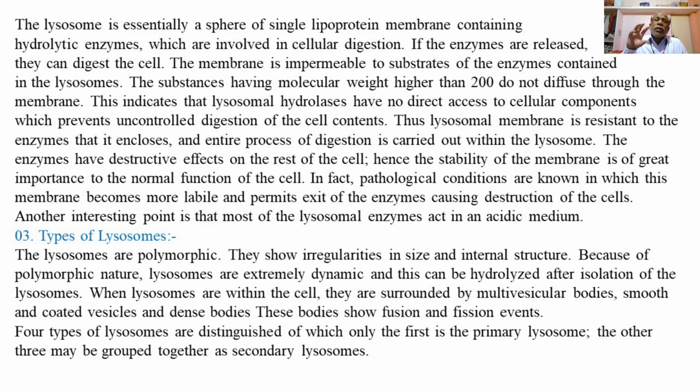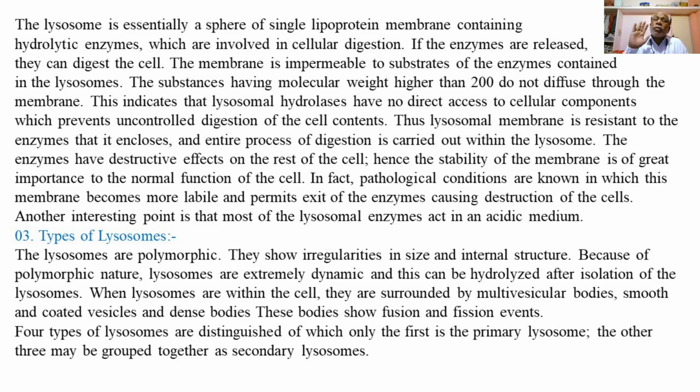Polymorphic means they change from time to time. The size, the structure, and the chemical composition of the lysosome are variable and continuously changing, and thus it is called polymorphic.